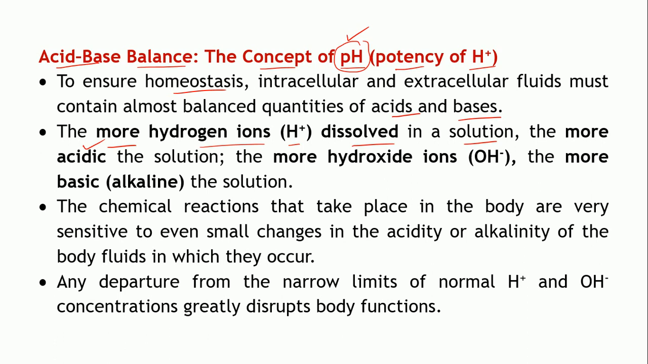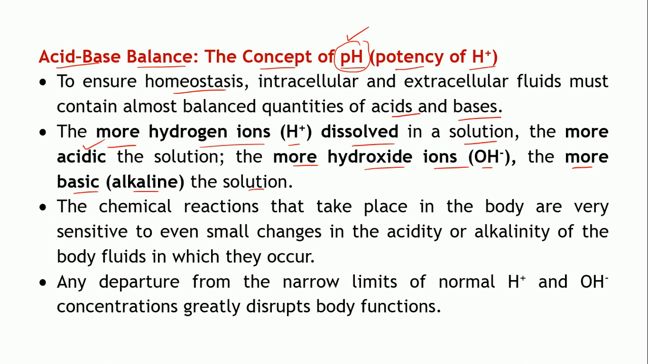And when do you say that a particular solution is basic or alkaline in nature? When there are more OH minus ions dissolved. The more OH minus ions dissolved in the solution, the more basic or alkaline that solution is. So the more the concentration of H plus ions, the more the acidity. The more the concentration of the OH minus ions, that is hydroxide ions, the more will be the alkalinity of that solution.